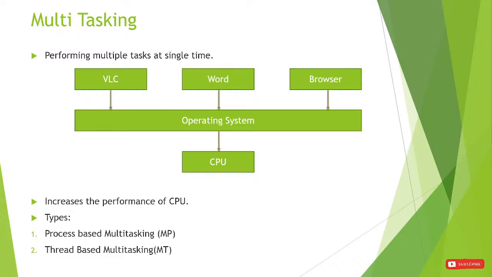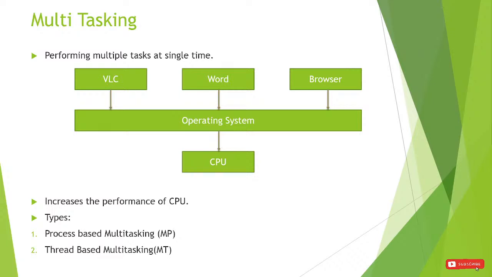And what is the advantage of multitasking? It will increase the performance of the CPU. Remember this thing: one time the CPU can execute one task. So how will it be executing all these tasks? There is a concept called context switching.